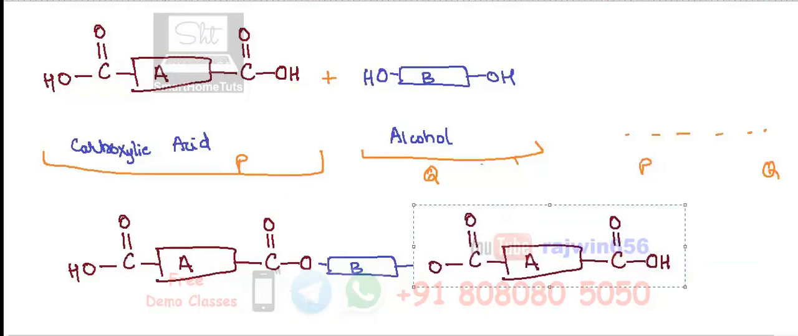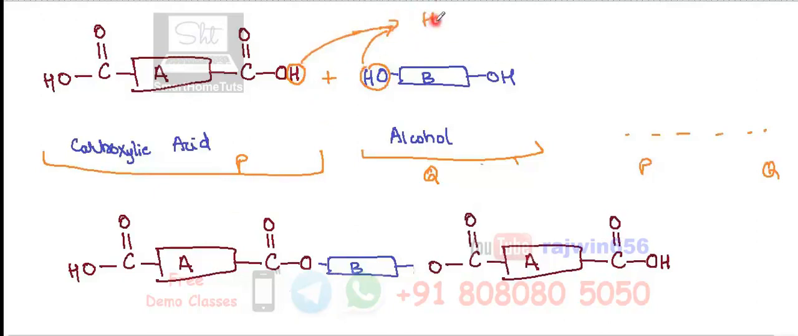Now in the process you have seen that the H from the carboxylic acid and the OH from the alcohol together will combine to produce H2O, because these water molecules will be condensed out. This particular type of polymerization is known as condensation polymerization. I just want you to copy down the reaction of condensation polymerization, and then we'll move to further parts.